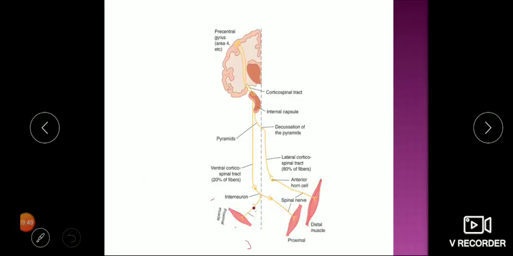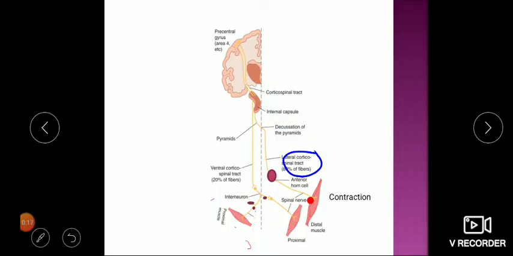Now this is our descending tract, which starts from the cortex and ends in the spinal cord, that is the corticospinal tract. Here you can see the bulk of fibers are crossing to the opposite side, that is 80%. From right they are going to the left, and this is called the lateral corticospinal tract, which is supplying our distal group of muscles, that is limbs.